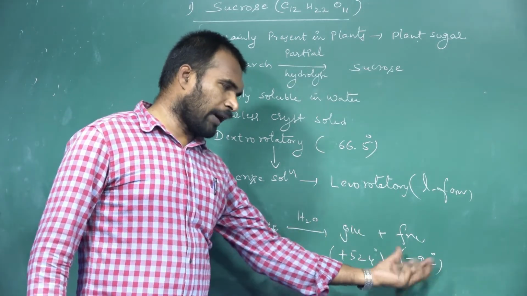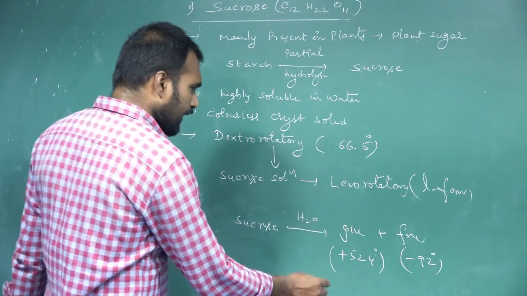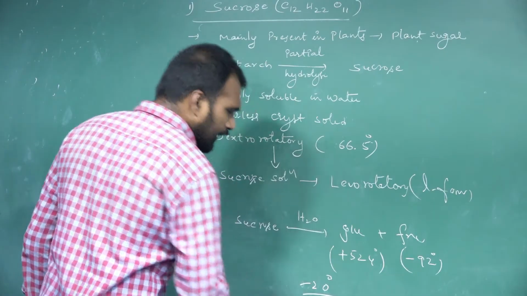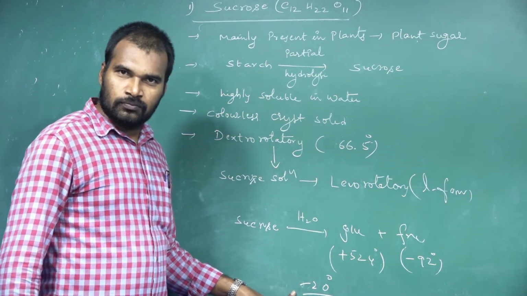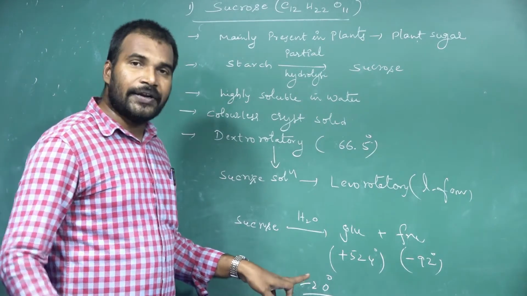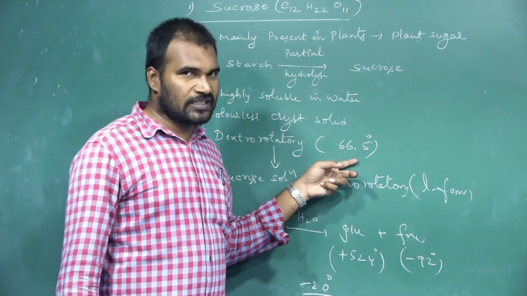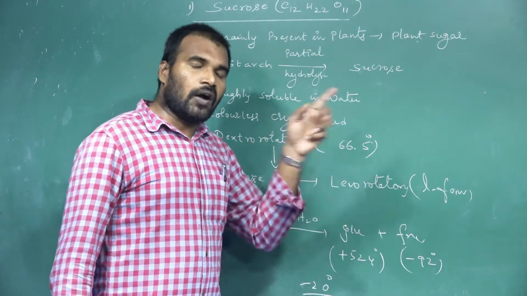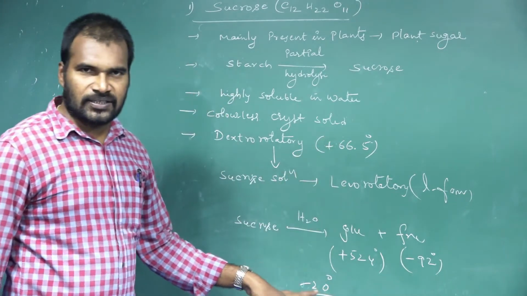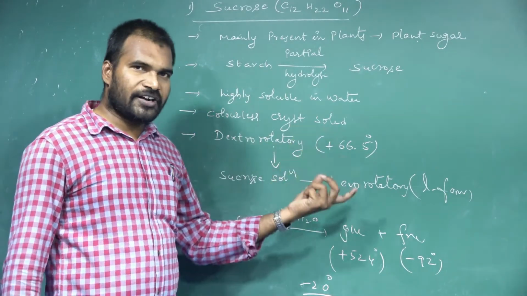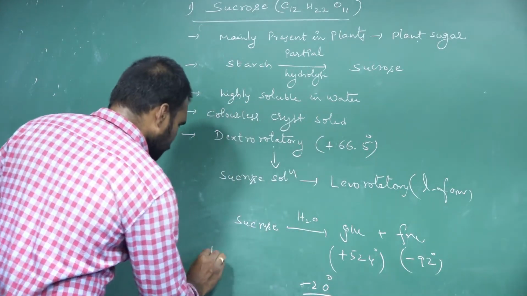So 52.4 and minus 92 degrees. The average of these two, what will we get? Minus 20 degrees. So a negative value, and a negative value indicates levorotatory. Before dissolution, its value is plus 66.5 degrees, but after dissolution in the water, it becomes minus 20 degrees. So dextrorotatory becomes levorotatory. This process we call inversion.